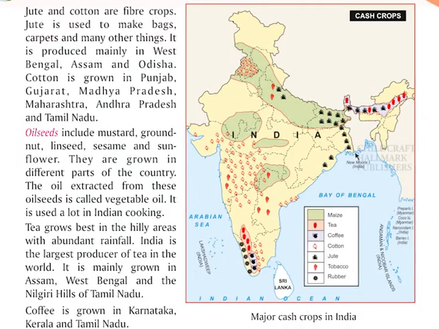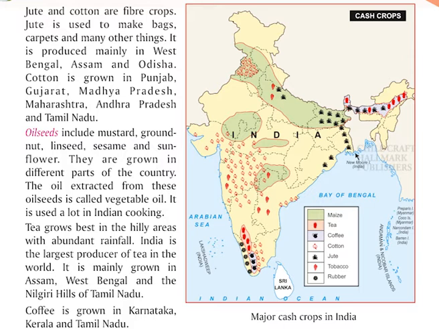Jute and cotton are fiber crops. Jute is used to make bags, carpets and many other things. It is produced mainly in West Bengal, Assam and Odisha. Cotton is grown in Punjab, Gujarat, Madhya Pradesh, Maharashtra, Andhra Pradesh and Tamil Nadu.